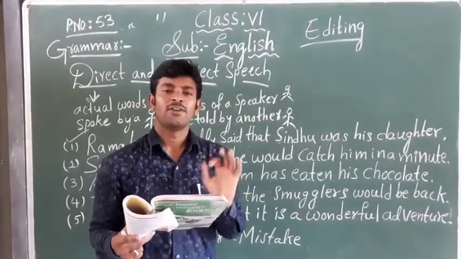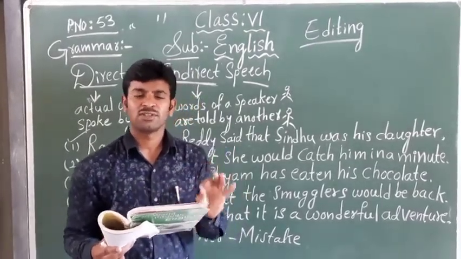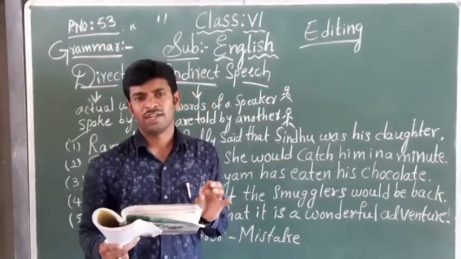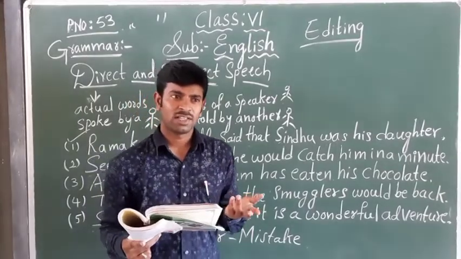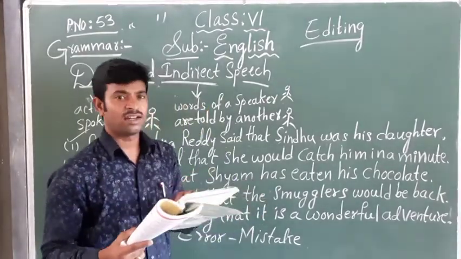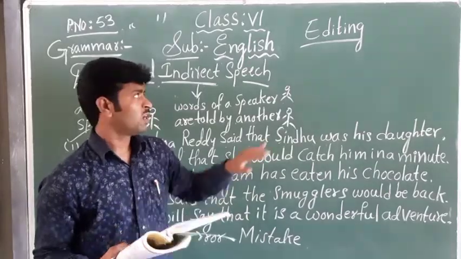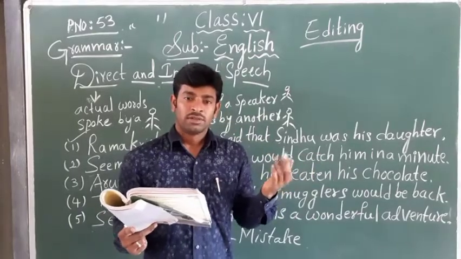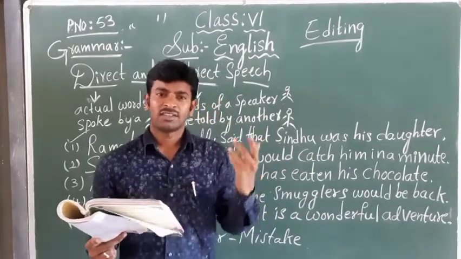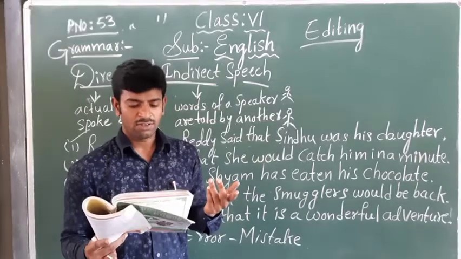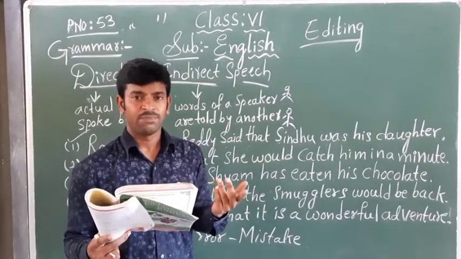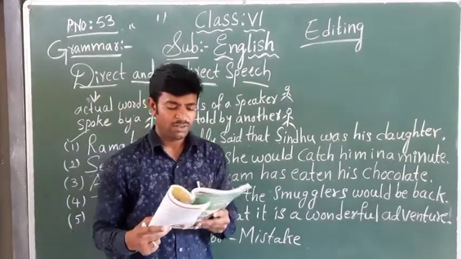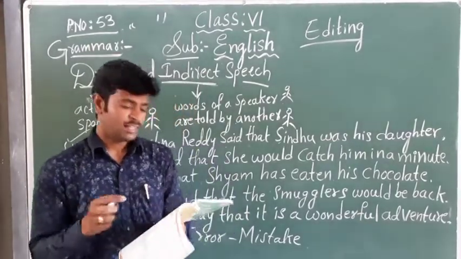Children, while reading, you will be stuck up somewhere. Why? Because you didn't hear this type of sentences. When you hear the wrong sentence, what will you do? You just have to find the error. How will you find the error? You should find the error by reading the sentences repeatedly, one or twice or thrice. You should hear the voice. Then you should find where the error is.